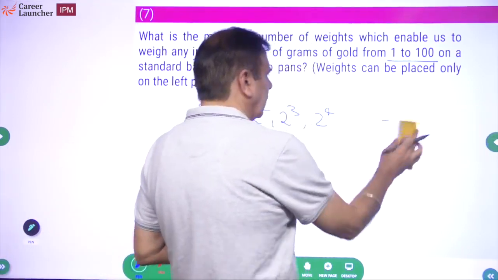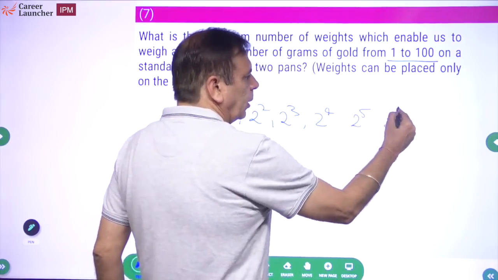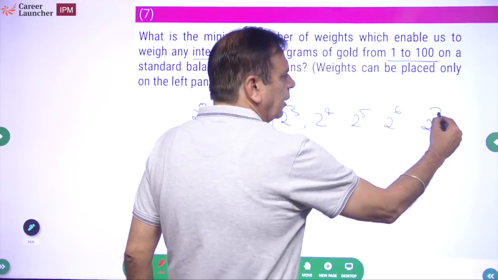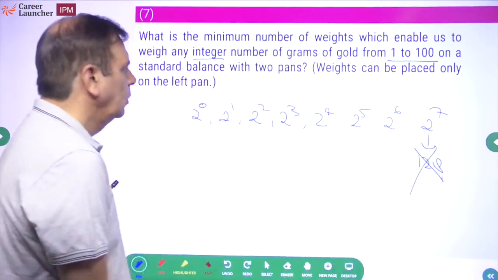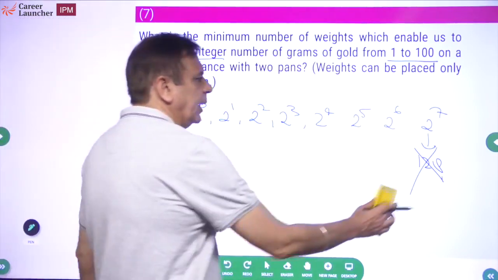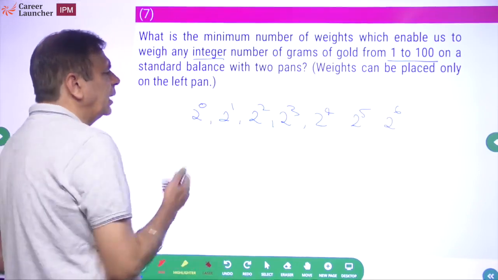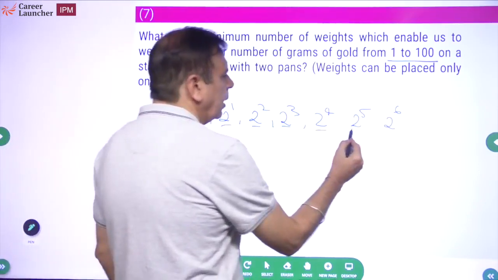So what is it? 2 to power 4 is 16, 2 to power 5 is 32, 2 to power 6 is 64, 2 to power 7 is 128. So this will not work for me. So the weights required are going to be these. Each one of them has to be less than that. So what is it that you need to do now? So how many weights? 1, 2, 3, 4, 5, 6, 7.